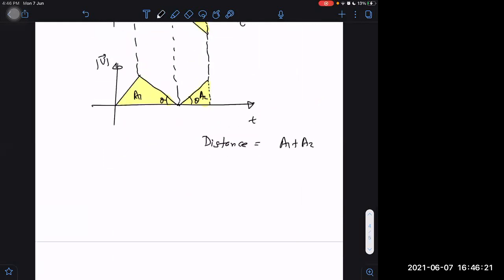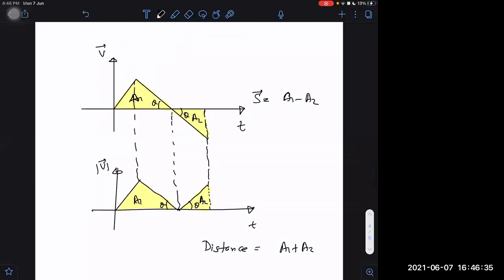Next, how to convert a displacement versus time graph into a distance versus time graph? To convert velocity into speed, what have we done? We have taken a reflection about the time axis. We are bringing this part above only. So we are reflecting it about the time axis. The negative portion area is reflected about the time axis.